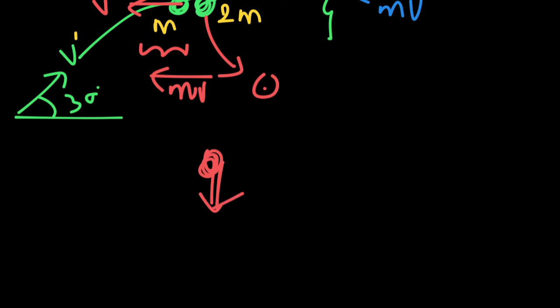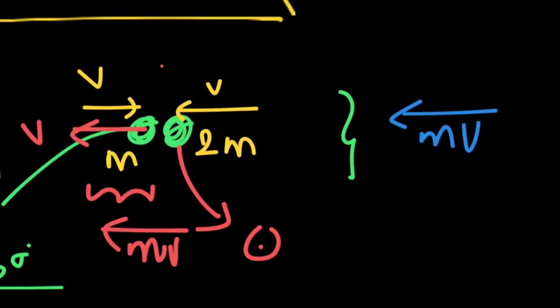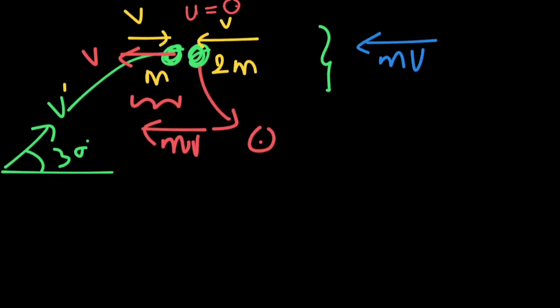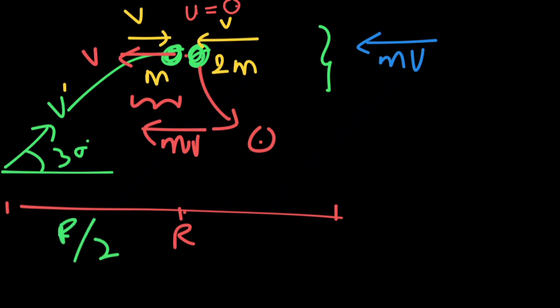Therefore, it will fall under gravity. It falls under gravity because it is already at the maximum, so there is no vertical velocity. The vertical velocity is 0 and it is going to drop from there. It is given that the distance between A and B is r. Since they were projected with the same velocity and the same angle, they will collide at the center. That's going to be at r by 2. The particle Q will reach ground at r by 2.